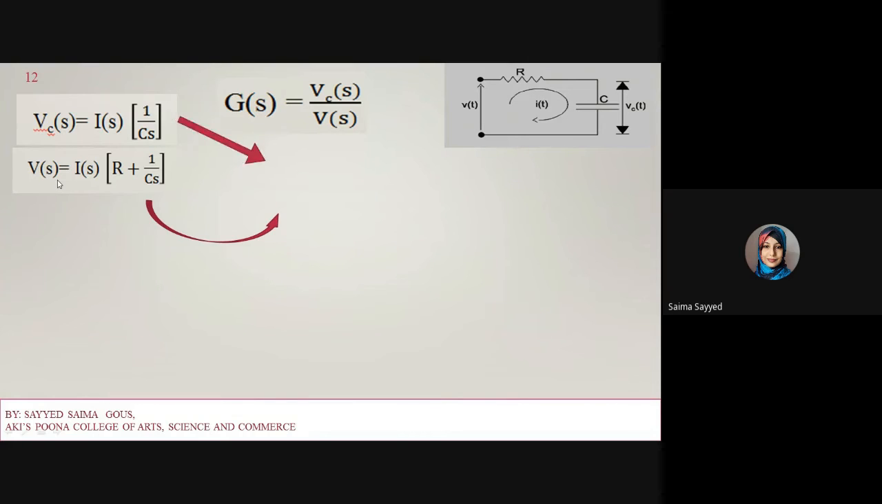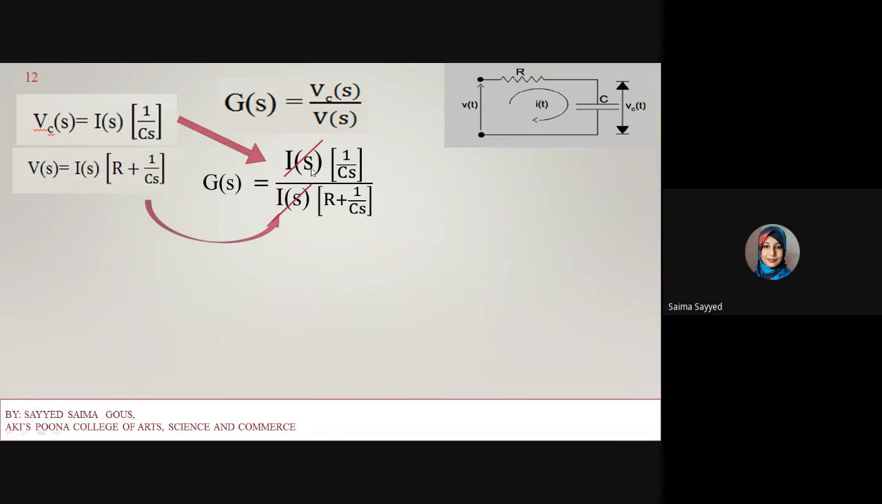Now just substitute in the equation, so it will become G(s) is equal to I(s) times 1 upon Cs, the Laplace transformation of the output, divided by the Laplace transformation of the input signal, that is I(s) into R plus 1 upon Cs.